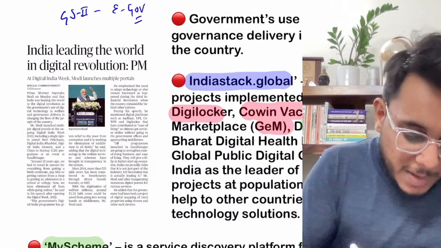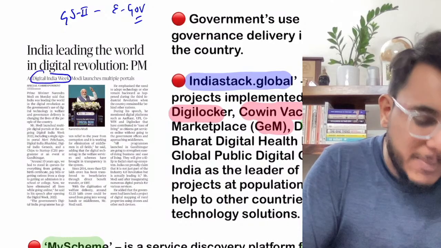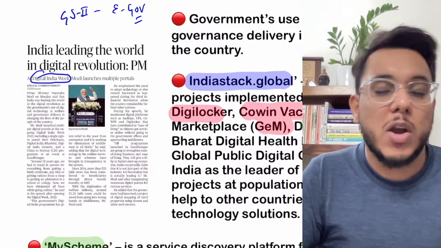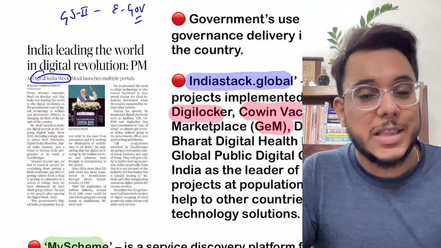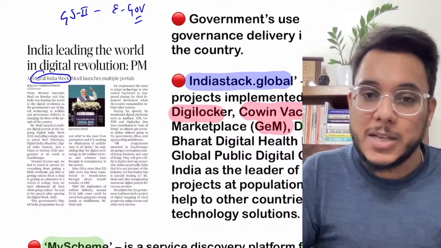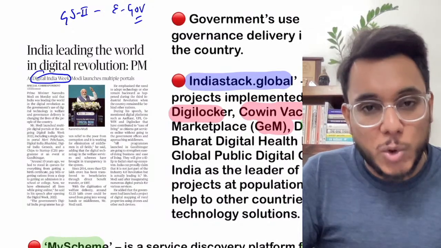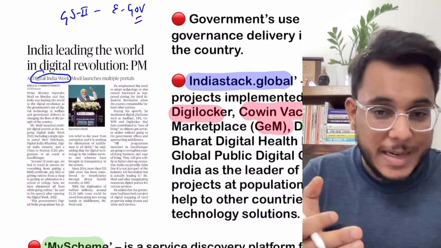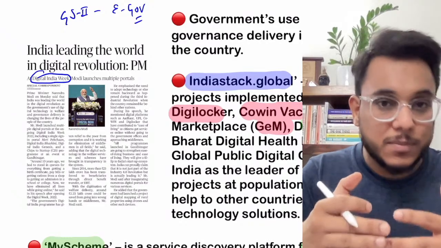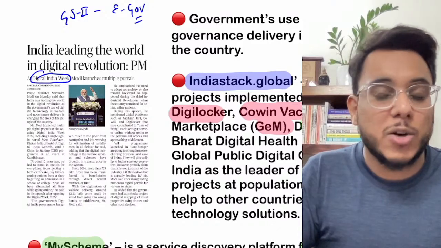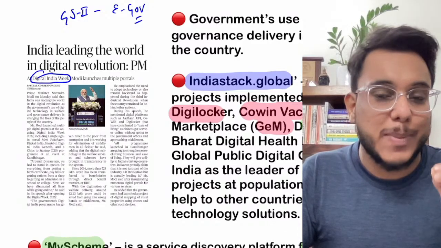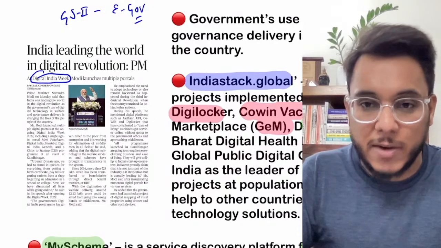Now what has happened? Digital India Week is being celebrated, and on this Digital India Week, the Prime Minister first of all appreciated India's role in the 4th Industrial Revolution. Guys, right now we are in the middle of the 4th Industrial Revolution, where the revolution is being brought by artificial intelligence, machine to machine learning, Internet of Things. India today has a vibrant tech sector which is playing a very important role in it.